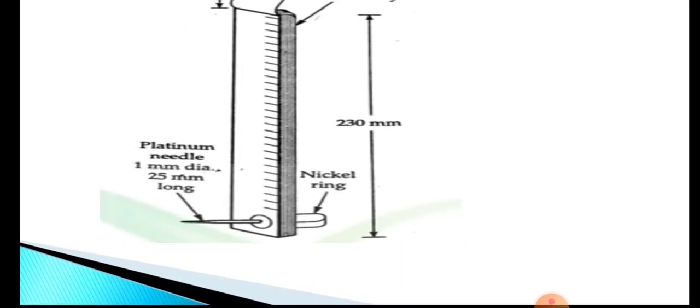When you see through this eye mark, you can see the platinum needle as you insert the rod into the water. We keep moving the rod downwards until the needle just disappears, that is, we are not able to see the needle. At that point we note the reading, and that gives the turbidity of water. We directly get the turbidity value on the graduated scale. Is it clear? This is how we measure the turbidity using a turbidity rod, and this is mainly used in the field.